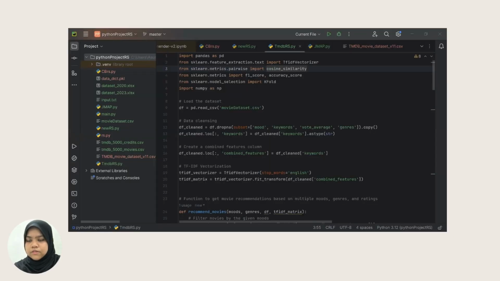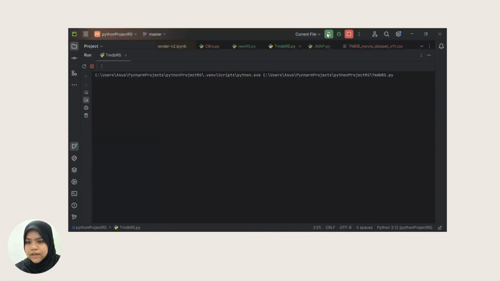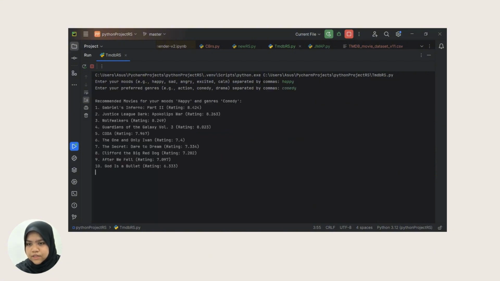Now, let's move on to the result of our project. The system generated a list of highly recommended movies based on user input regarding their mood and preferred genre. For example, when the user selects the happy mood and selects comedy as the genre, the system suggests highly rated movies such as Gabriel's Inferno Part 2 and Justice League Dark Apocalypse War.